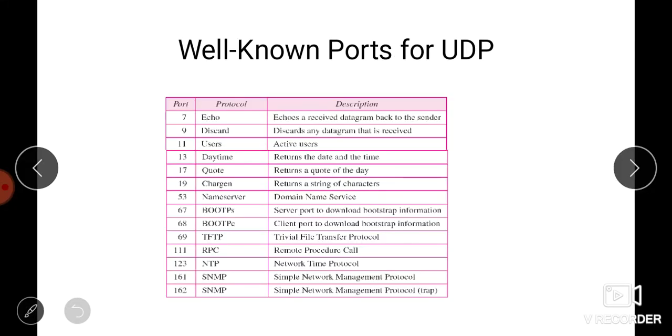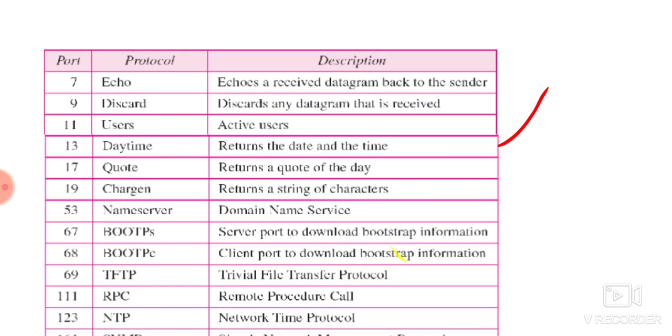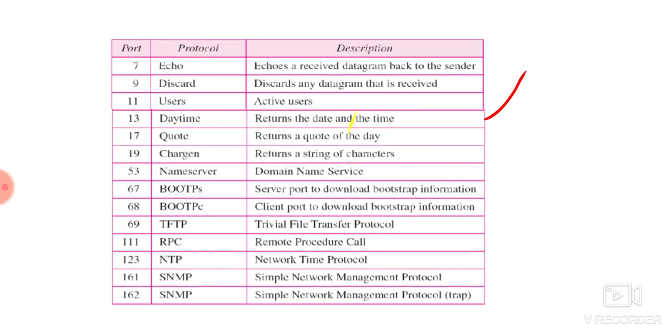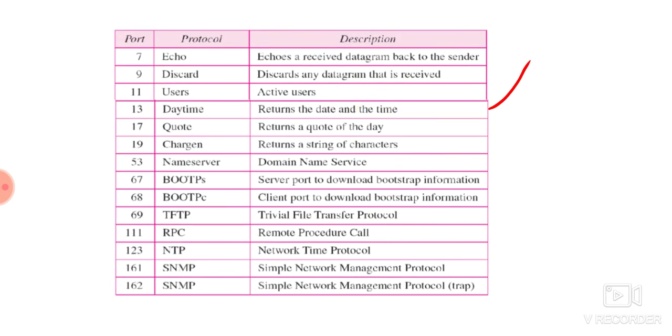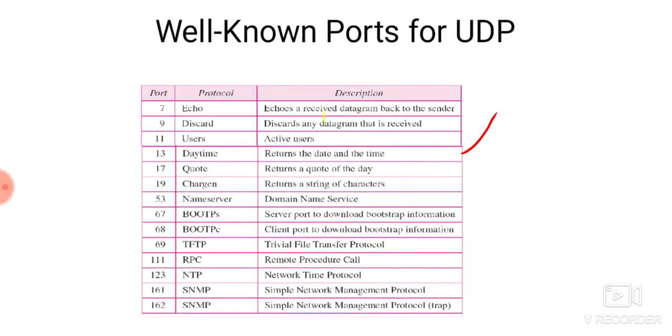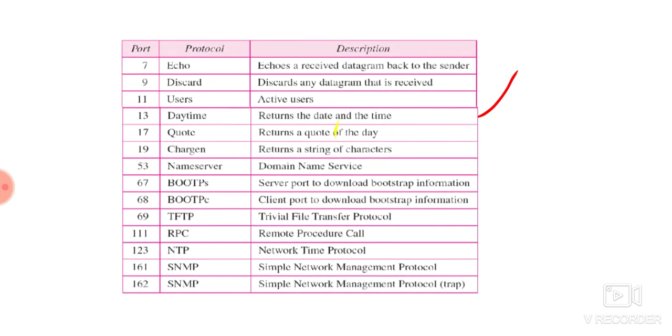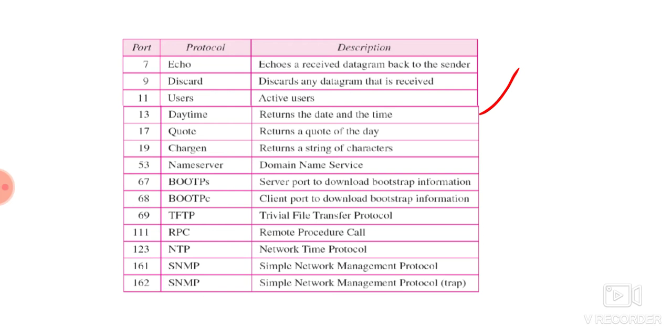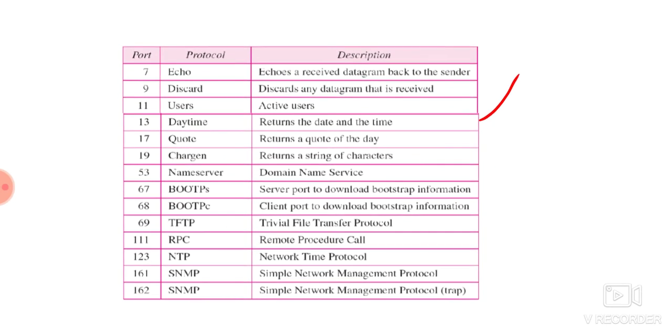Here are some well-known ports for UDP. First one is port number 7, which is used for echo. Echo means it echoes a received datagram back to the sender.